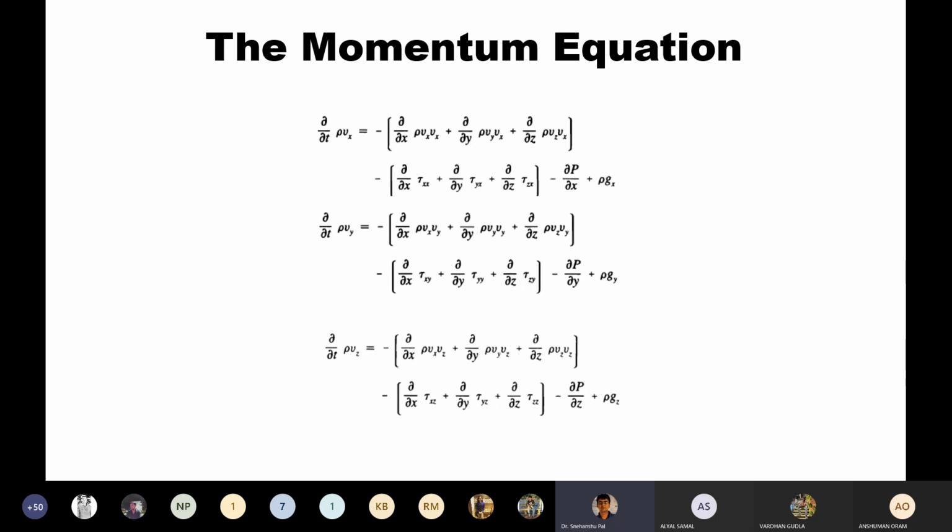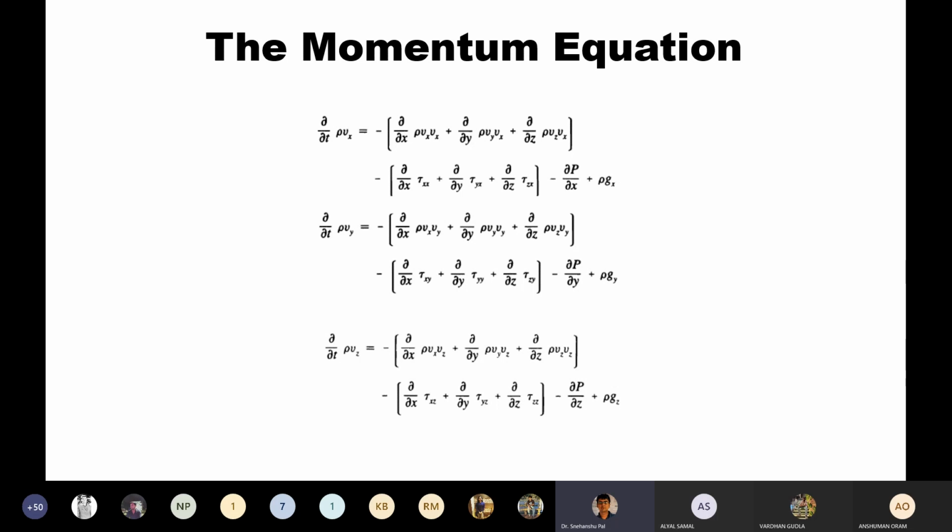Initially we developed the x component, for which we first took care of the convective momentum flow, and then the viscous momentum flow along the x direction.